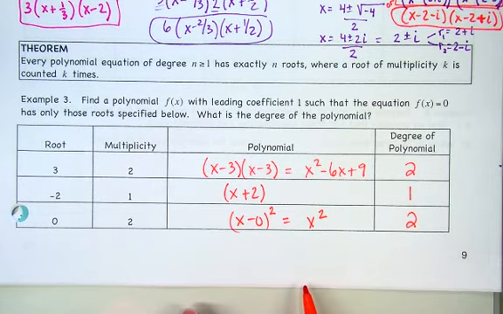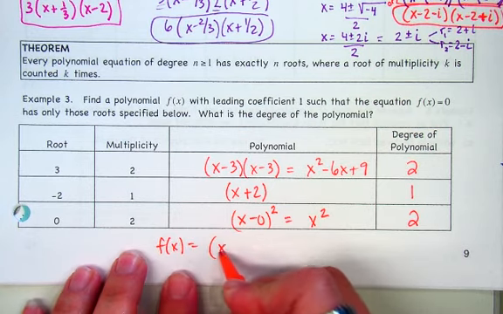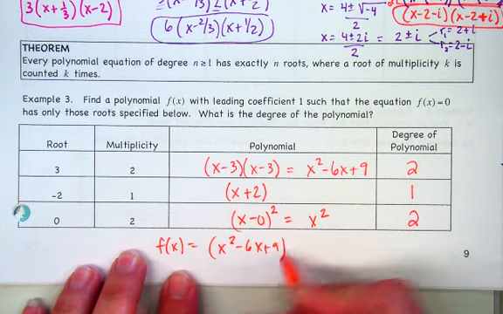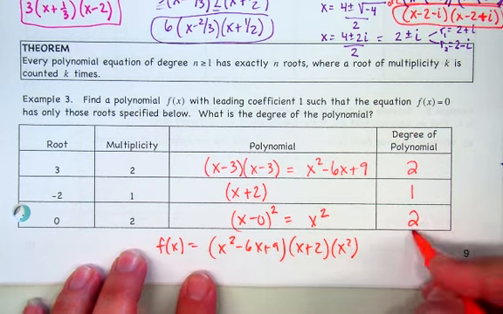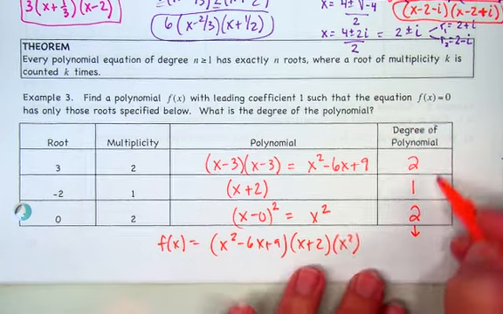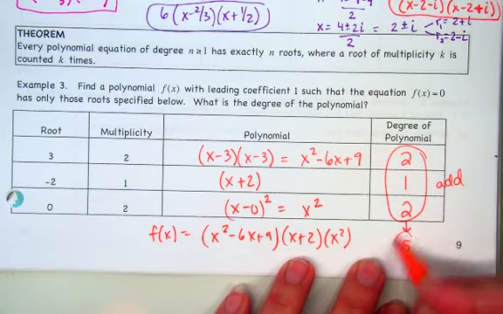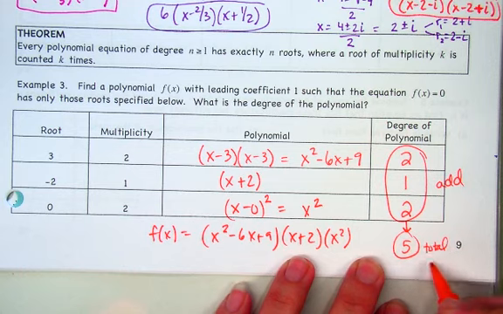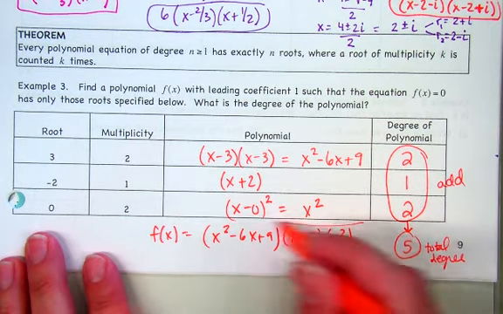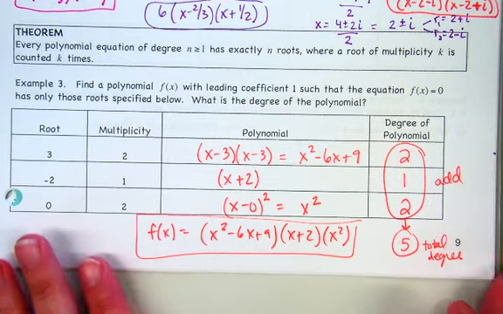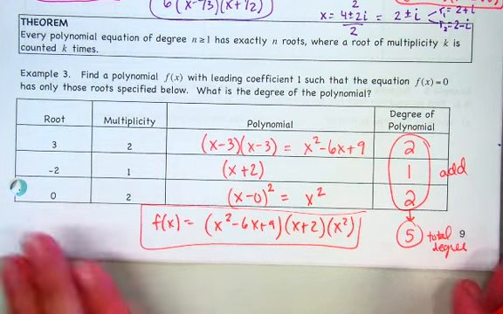So if we wanted a polynomial that has all of these, I would just have to take all of these together. So I'd have the x squared minus 6x plus 9, I'd have the x plus 2, and I'd have the x squared. And then what would be my total degree? I would just add those up. So 5 should be my total degree, which makes sense. And then we could leave it like this for now. If they asked you to write it out in factored form or in standard form, you could change your answer if you needed to. All right, makes sense with the whole multiplicity thing.